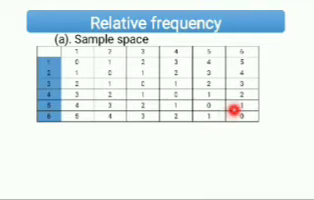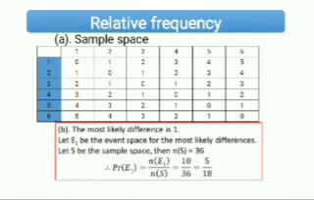So 1 appears 10 times. What about 2? 1, 2, 3, 4, 5, 6, 7, 8. So 2 appears 8 times. What about 3? 1, 2, 3, 4, 5. 5 times. So 1 is the most likely, the most likely difference is 1. Is that clear? Now, we have to find the probability.